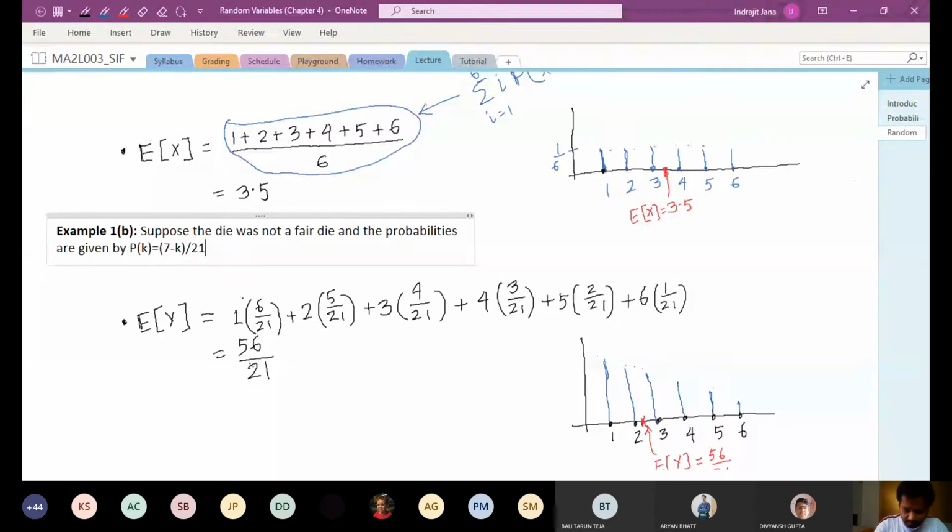You can check this is a probability mass function. And let y be the face value, and we want to compute the expectation of y.